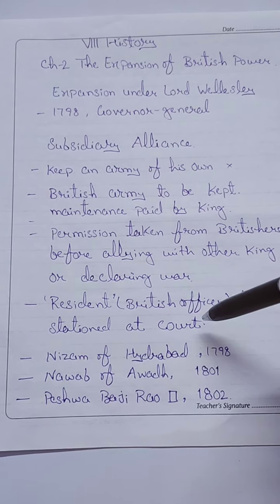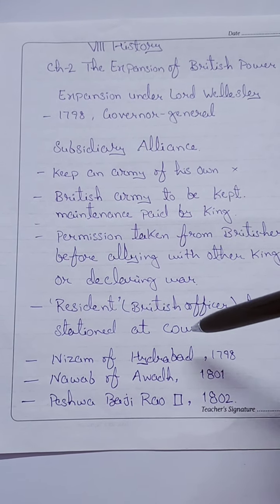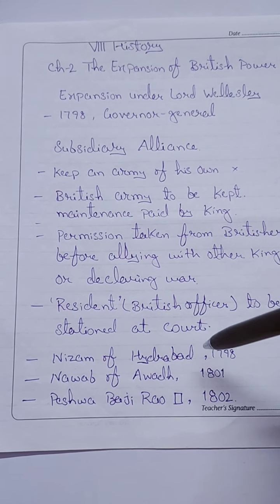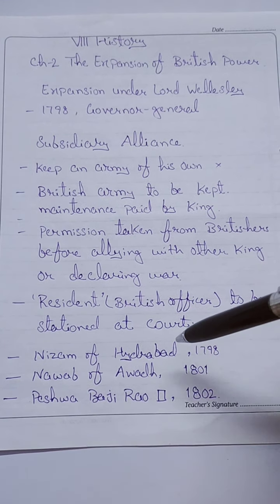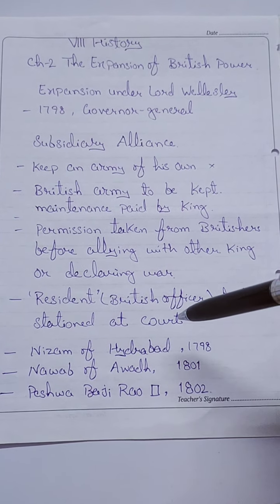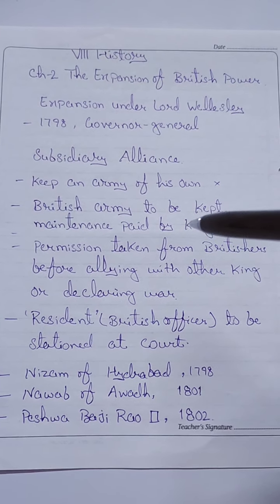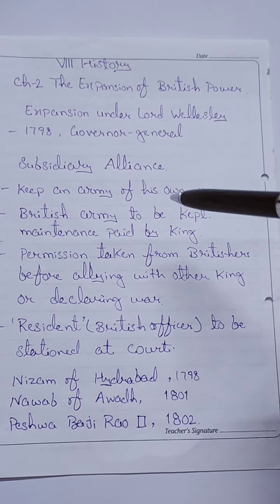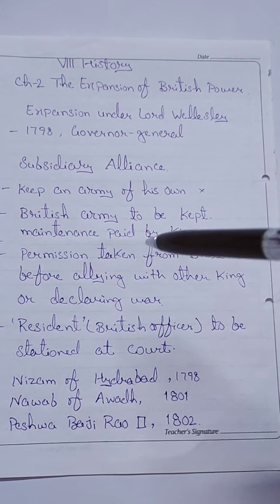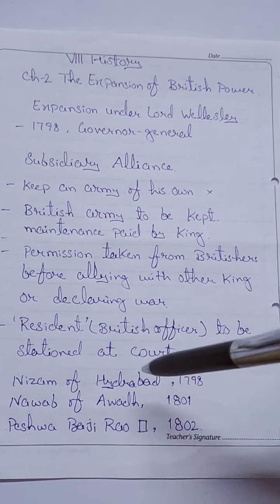Under this system, it was a very clever move by the Britishers to take advantage of the rivalries among the Indian rulers. One ruler was a rival of another ruler, and in the name of giving them protection, the Britishers took advantage and drained the kingdom of both the army as well as the treasury. Let us see how.